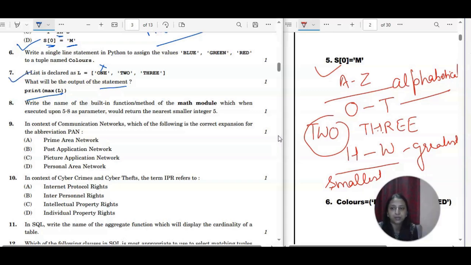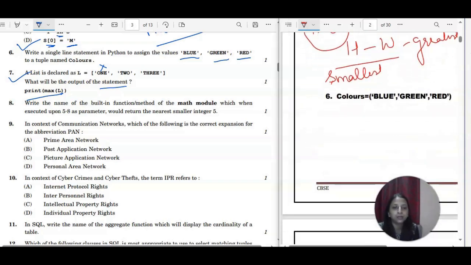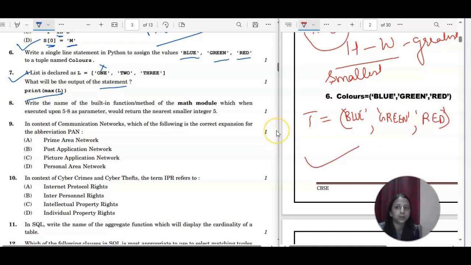Okay, well, I think I missed one question here. 6.1. Write a single line statement in Python to assign the values blue, green and red in a tuple called colors. So well, tuple, you should know the property. Tuple is created with normal brackets and all the values you can separate with the help of a comma. So you write blue here, then you write green here, and then you write red here. This is the way to create a tuple, right? The name of the tuple is colors. So you will replace this T with colors, and then the rest of the values are the same.